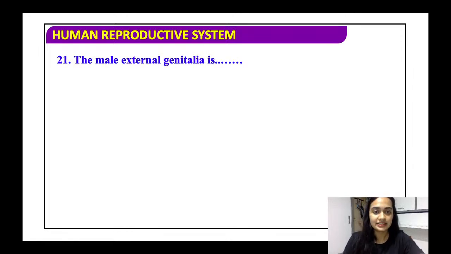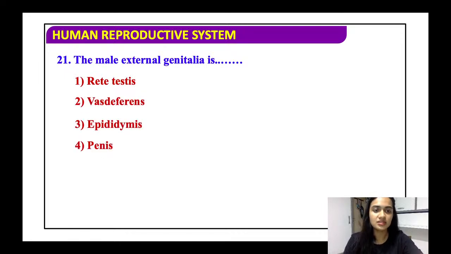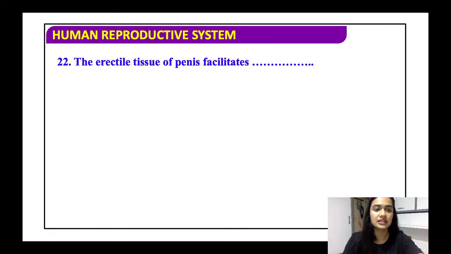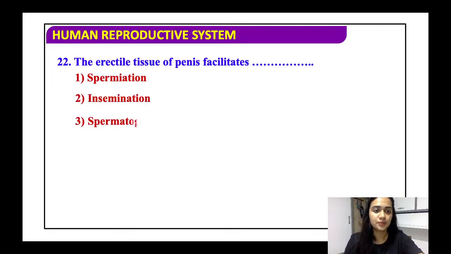The male external genitalia is: rete testis, vas deferens, epididymis, or the penis. Very easy question. That is the penis. The erectile tissue of the penis facilitates spermiation, insemination, spermatogenesis, or maturation. So basically, maturation is the process of urination. So the erectile tissue has nothing to do with that of the urination.